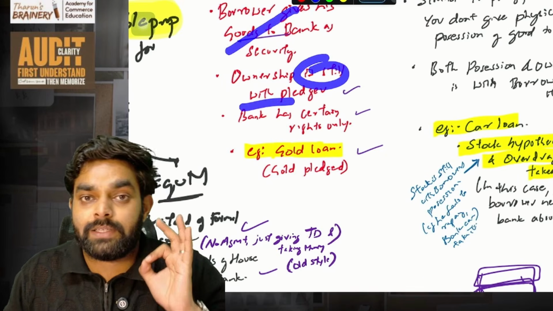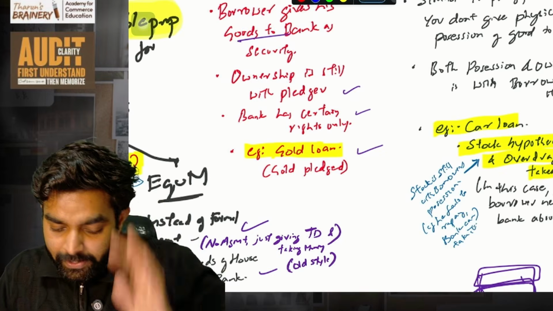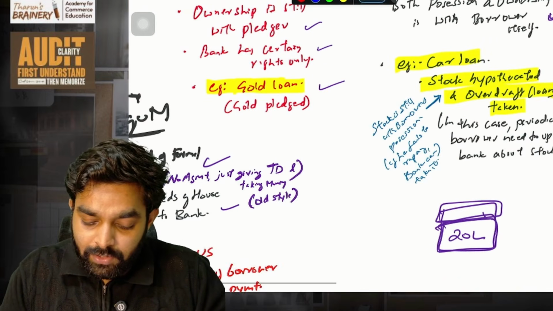Ownership is still with the pledger. I gave gold to the bank, but still the ownership is with me, but the possession is with the bank. Okay. The bank has certain rights only. Example: gold loan.